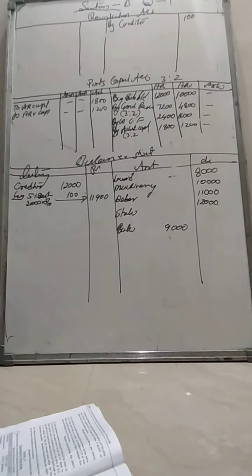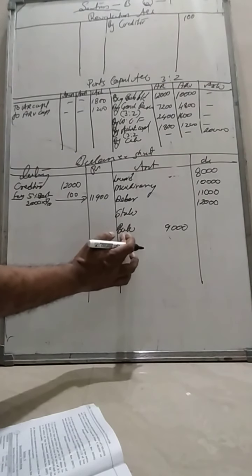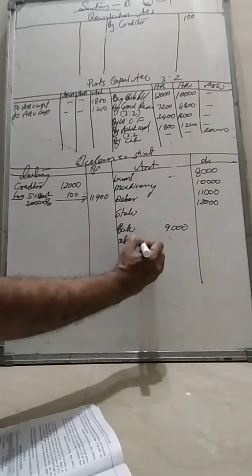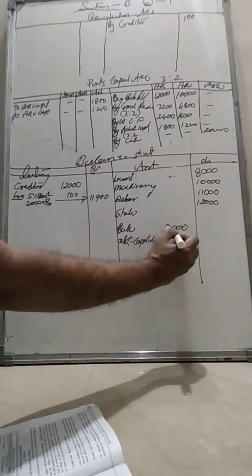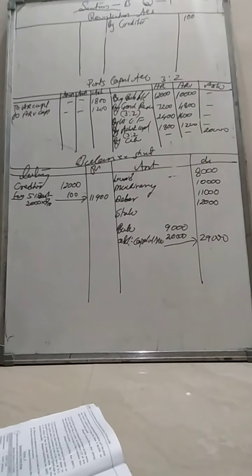Thereafter, there is one more adjustment. Ashok brings 20,000 towards his capital. He brings capital in the form of cash, so he brought cash of 20,000. Now he brings 20,000 cash, which means the total cash balance is going to get boosted. So that should be added to bank as capital of Ashok, 20,000. So the total cash is now 29,000. Now everything is over.